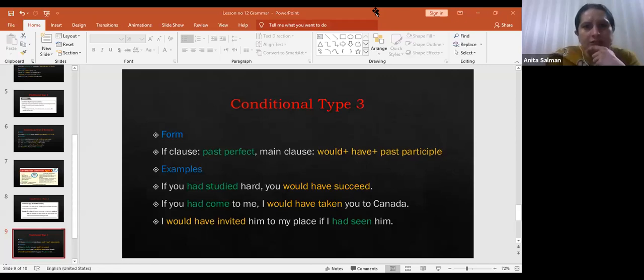Okay, Angel Fiaz is saying it is clear. Right. Fine. Give me thumbs up if conditional type 3 is clear. Yes, Fatma said, is it clear? Give me thumbs up if it is clear, otherwise I will revise it again.